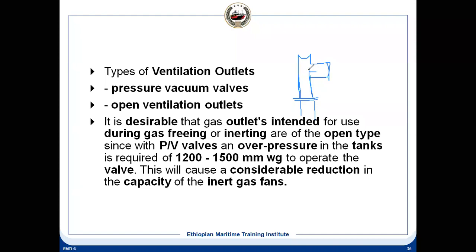Here you will be having a float, and there is a passage, and there will be a flame screen here. So what will happen when there is a vacuum? This valve will lift in the upward direction, and then the air will enter into the tank to break the vacuum. So the tank will not collapse with the vacuum.